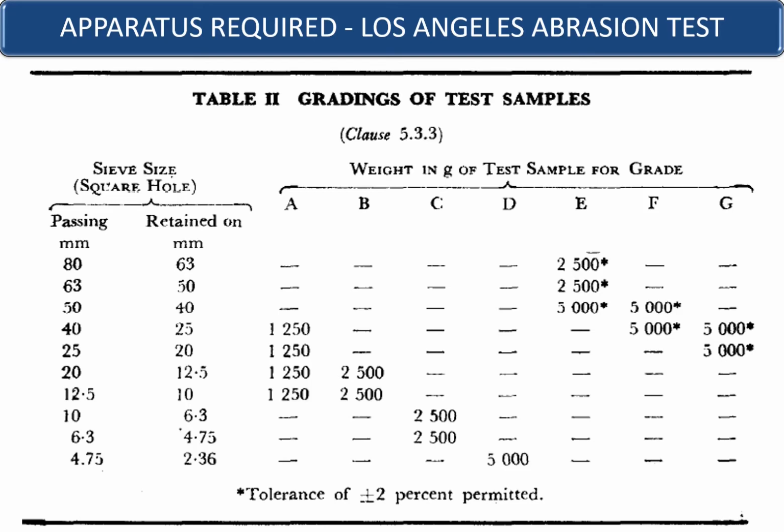But for grading E, F, and G, the weight of the samples has a tolerance of plus or minus 2%, and for grading A, B, C, and D, the weight of the samples needs to be accurate and close to the values given in the table.